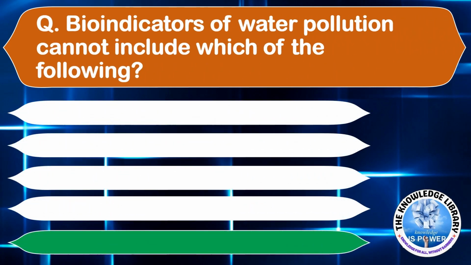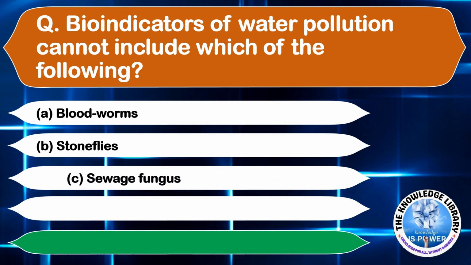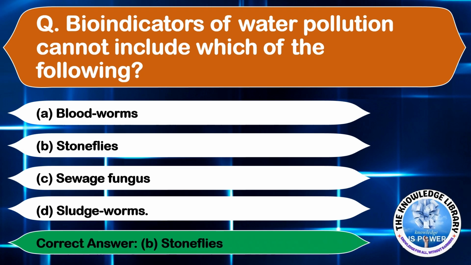Bioindicators of water pollution cannot include which of the following? Option A, bloodworms. Option B, stone flies. Option C, sewage fungus. And option D, sludge worms. The correct answer is option B, stone flies.